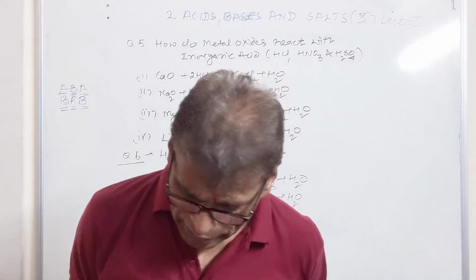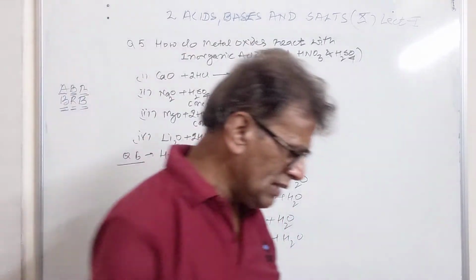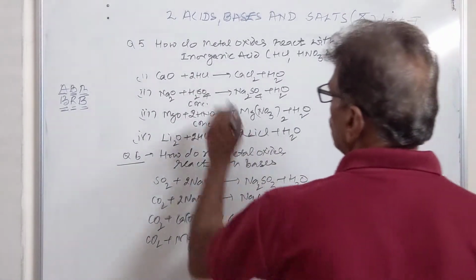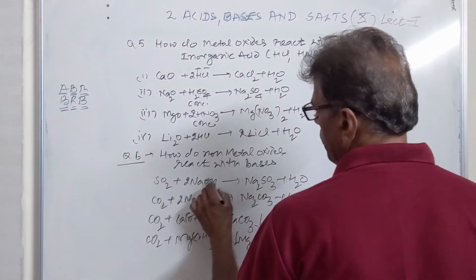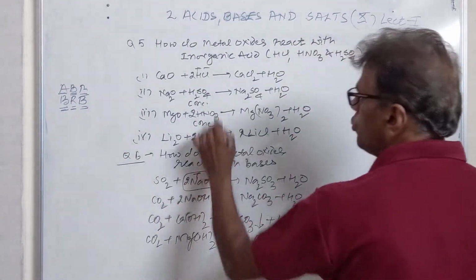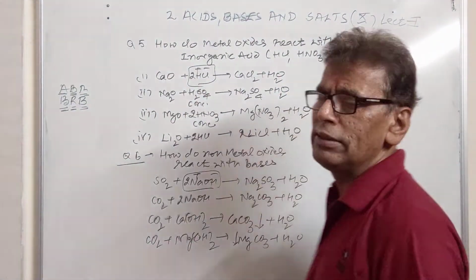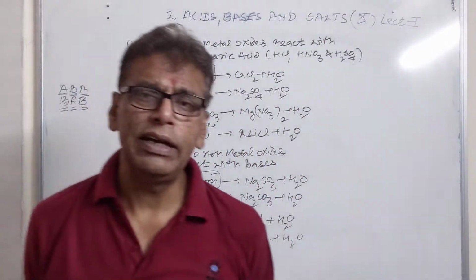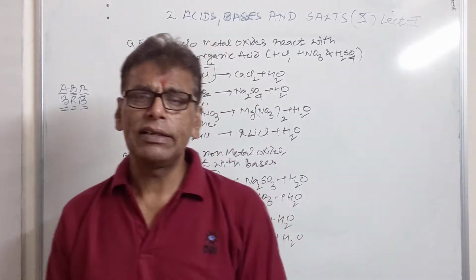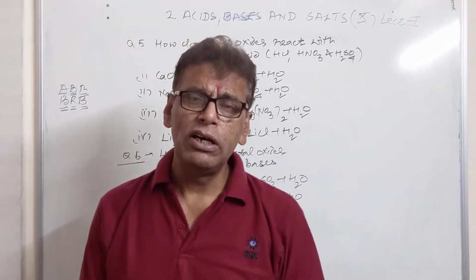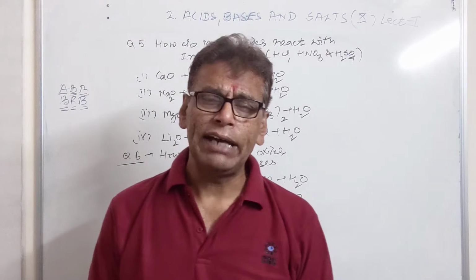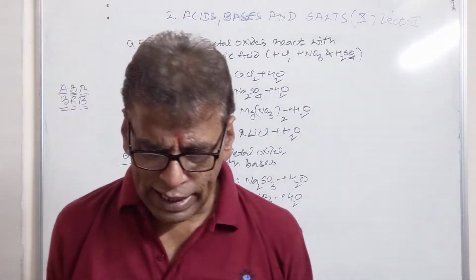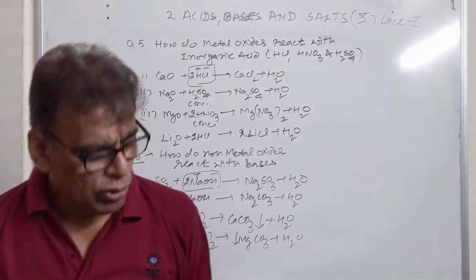So now the definition of acid is given by the Arrhenius concept. All the acids are those substances which produce H+ ions in the aqueous solution, and bases are those substances which produce OH- ions in the aqueous solution. So now we have the information that acids, according to the Arrhenius concept, are those substances which produce H+ ions in the aqueous solution, while bases are those substances which produce OH- ions in the aqueous solution.